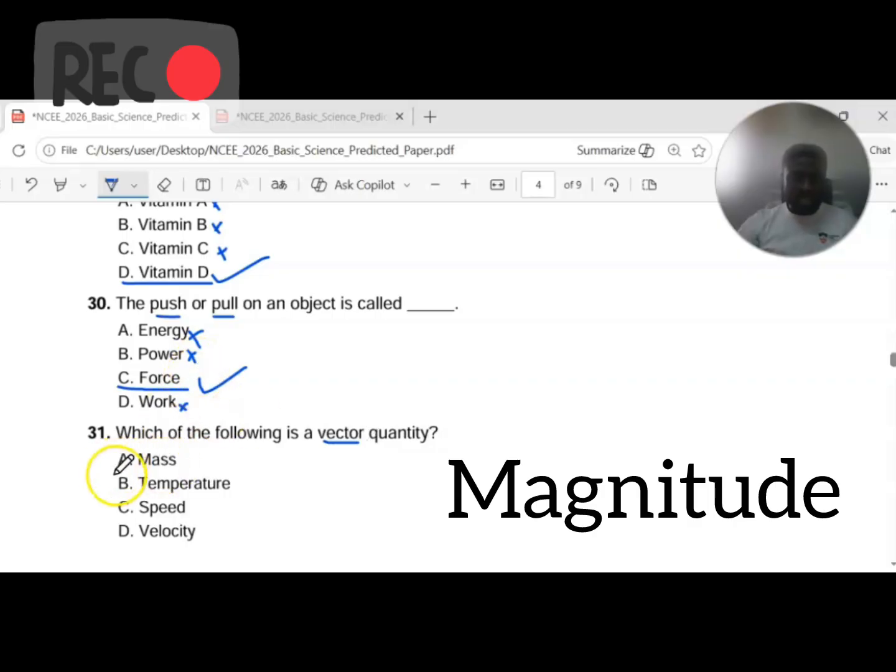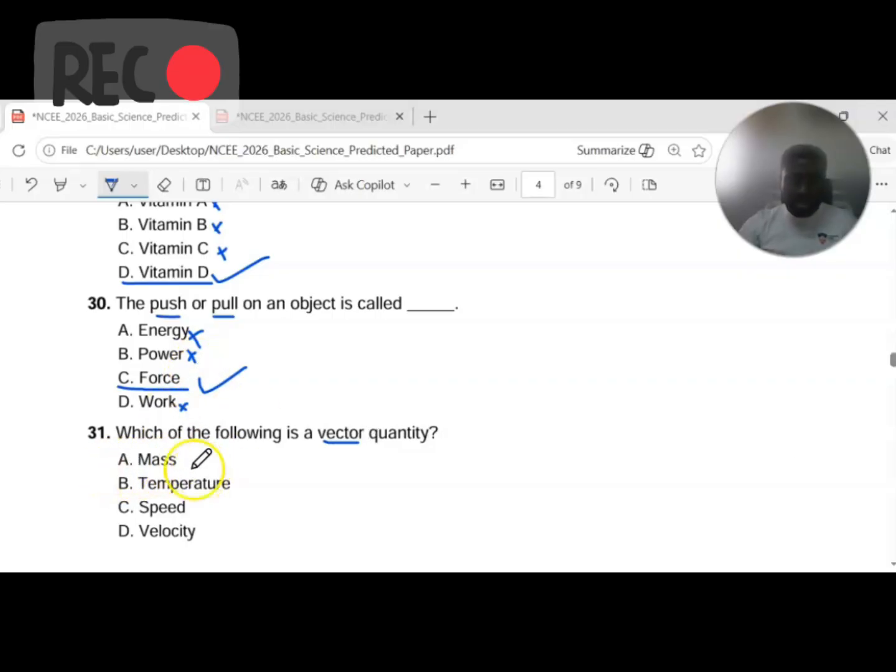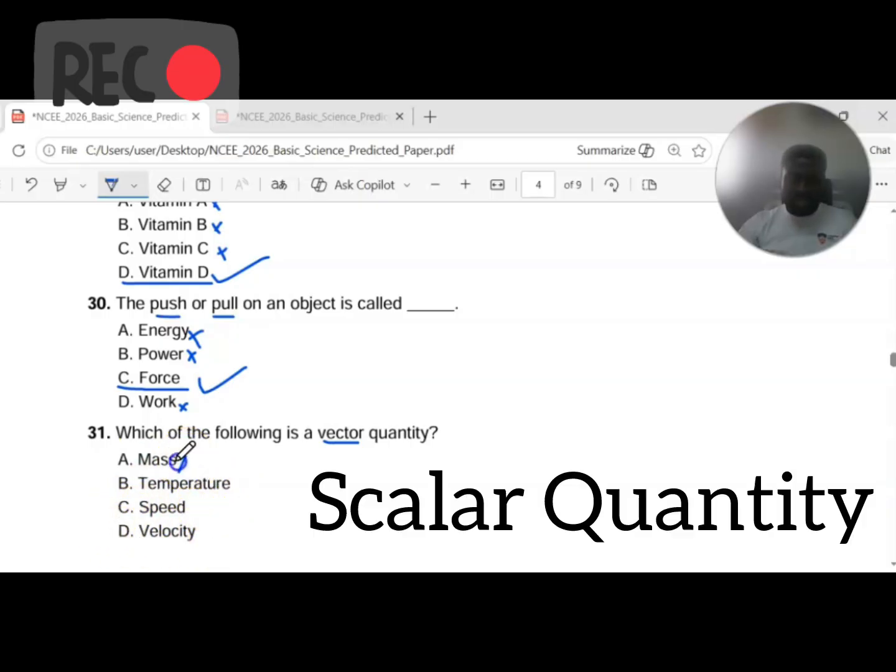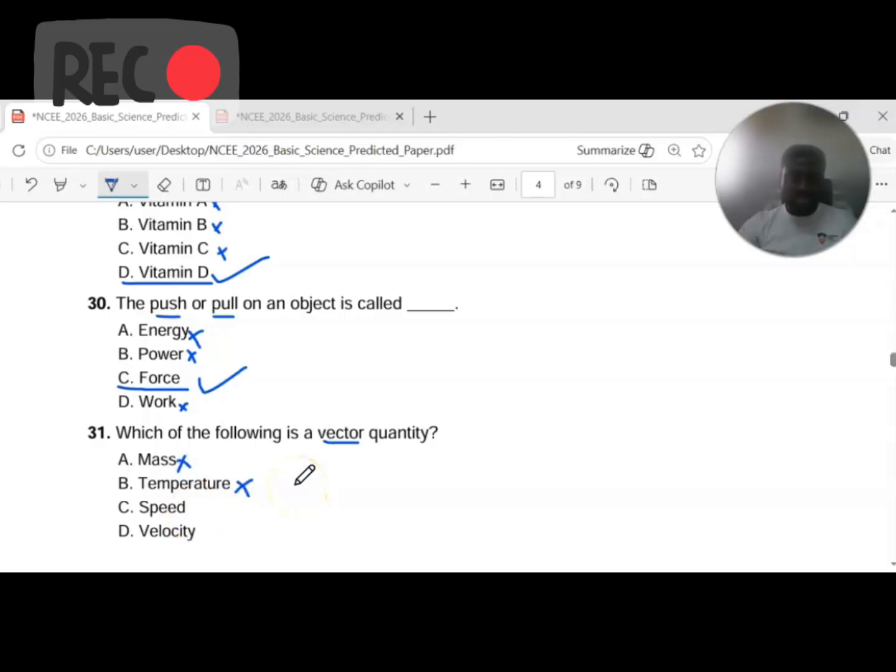So using that analogy, is it option A, mass? Is it option B, temperature? Is it option C, speed? Is it option D, velocity? Mass is a scalar quantity. Temperature, measured in degrees centigrade, is a scalar quantity. Speed can be defined as the rate of distance over time. Then velocity is defined as the rate of speed over time. So what's the correct answer? Speed is not the option here, but velocity has both magnitude and direction. So you go for velocity.